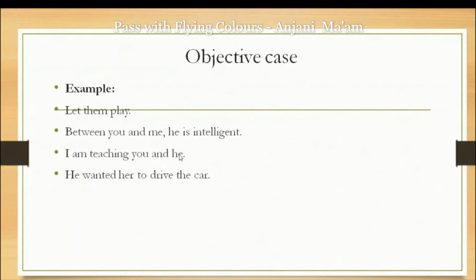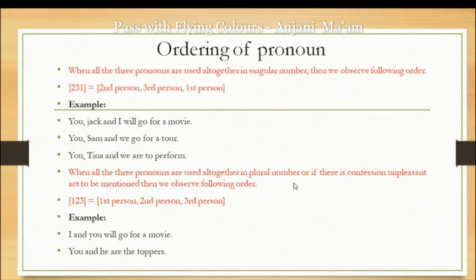I am teaching you and he. Here also, before and also objective case. After and also objective case has been used. He wanted her to drive the car. So please go through these examples.